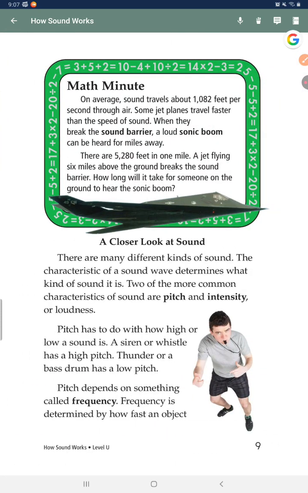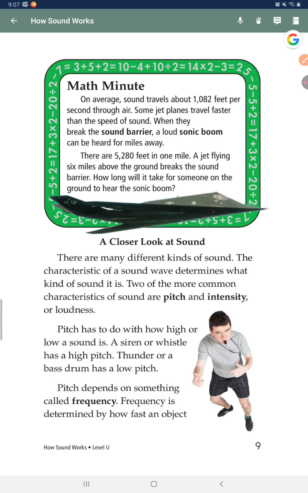Math Minute. On average, sound travels about 1,082 feet per second through air. Some jet planes travel faster than the speed of sound. When they break the sound barrier, a loud sonic boom can be heard 4 miles away. There are 5,280 feet in 1 mile. A jet flying 6 miles above the ground breaks the sound barrier. How long will it take for someone on the ground to hear the sonic boom?